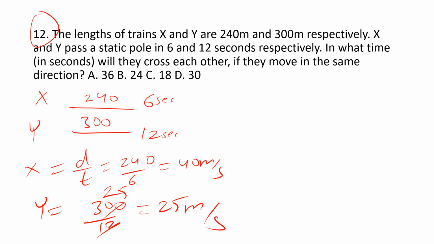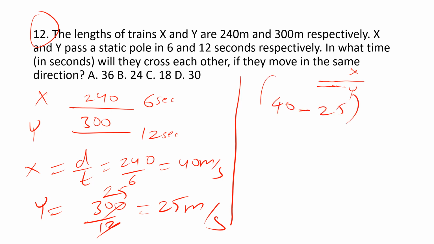We are clear enough until here. Then in what time will they cross each other if they move in the same direction? Guys, if they move in the same direction, train X is moving and train Y is also moving. What is the relative speed between them? 40 minus 25 will be the relative speed, so it becomes 15 meters per second.